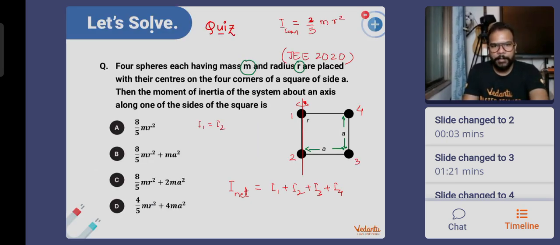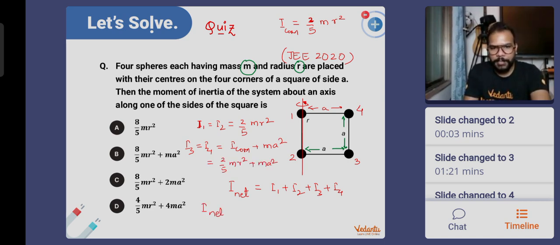We can say that I1 is equal to I2 is equal to 2 by 5 mr square because the axis of rotation for 1 and 2 is passing through their diameters. They are rotating the way Earth rotates about its own axis. But for 3 and 4, the axis of rotation is shifted by a distance a also. So I3 and I4 will be ICOM plus MA square. That means 2 by 5 mr square plus MA square.